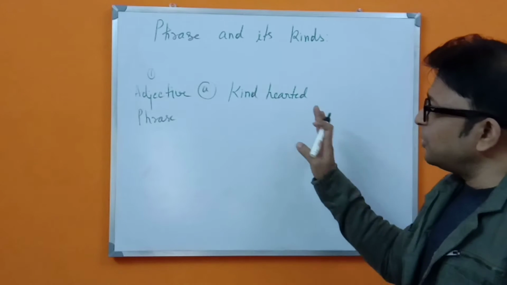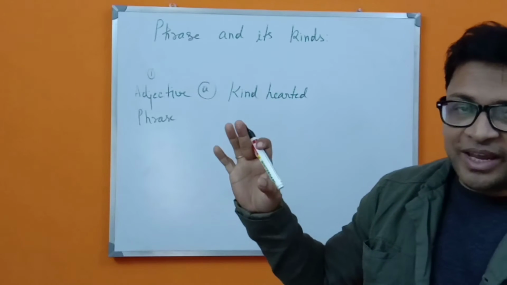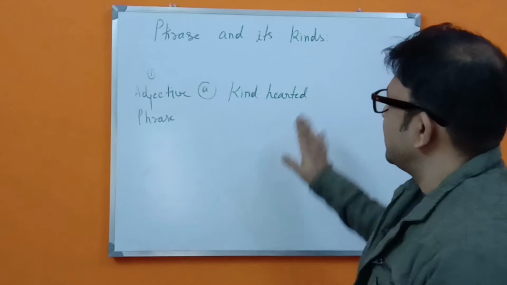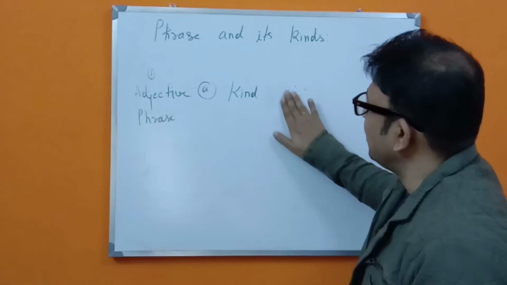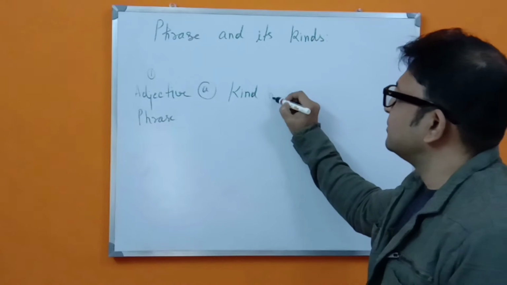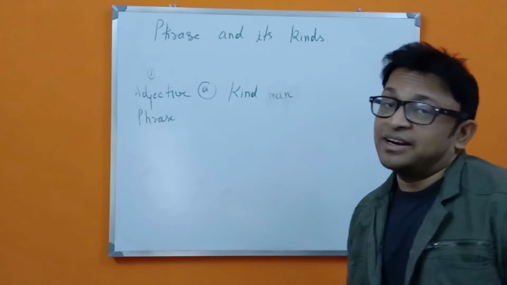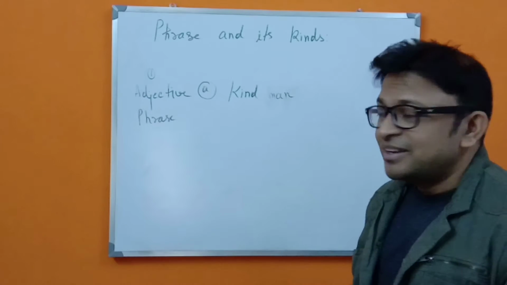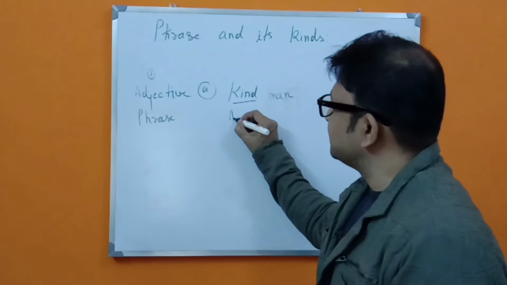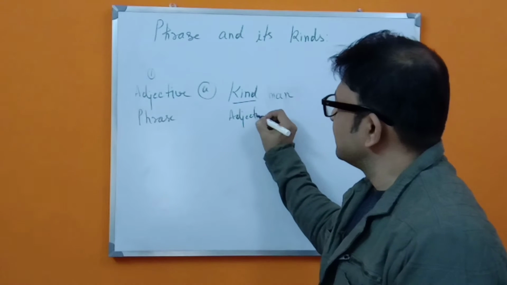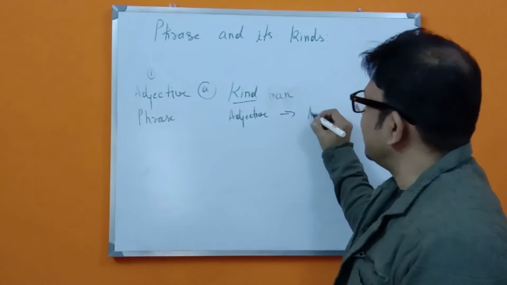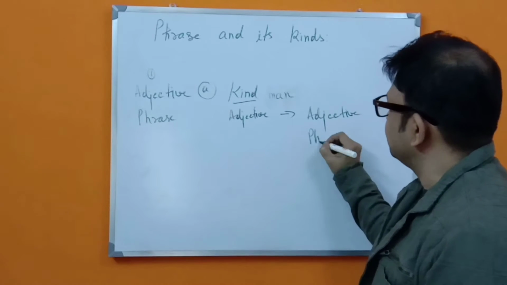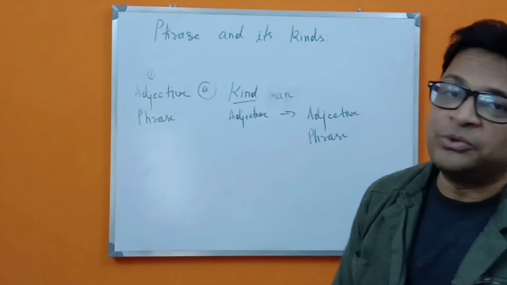Or if I write in a different way, suppose I write only a kind man. If I write like this, then how am I going to change this adjective into an adjective phrase? How am I going to do that?